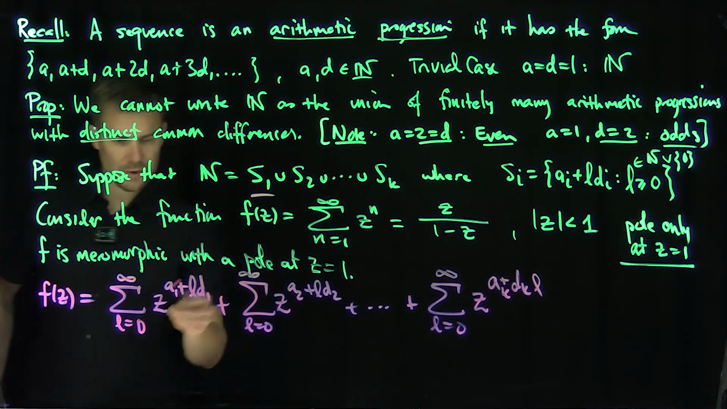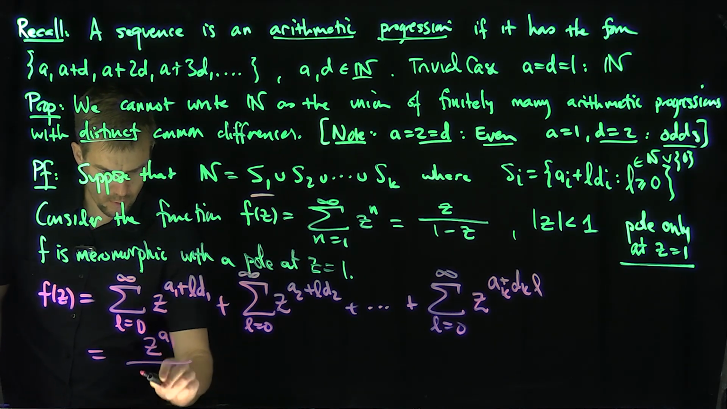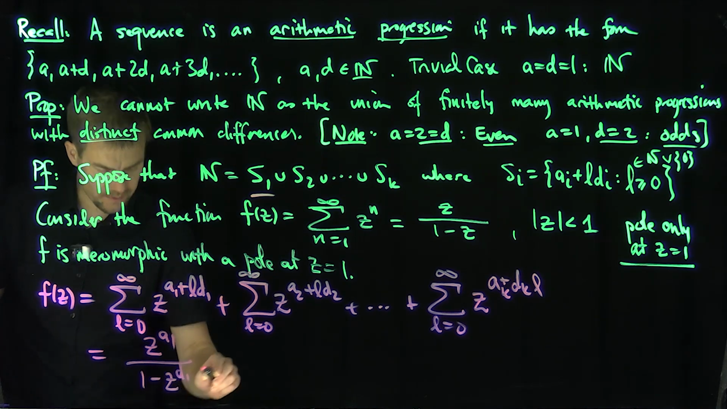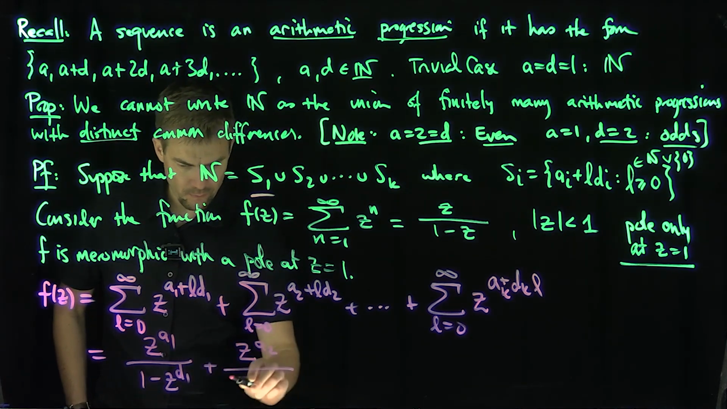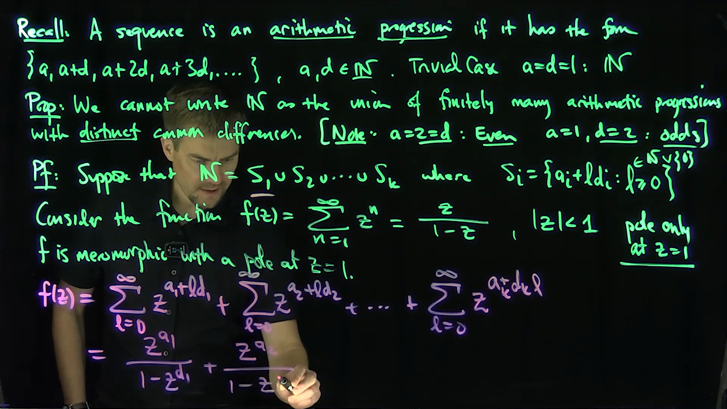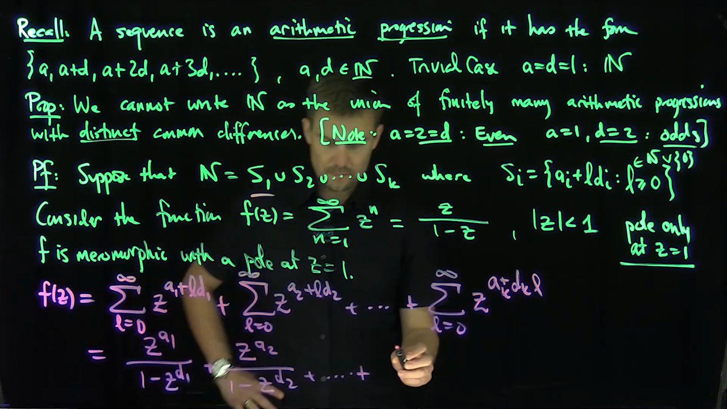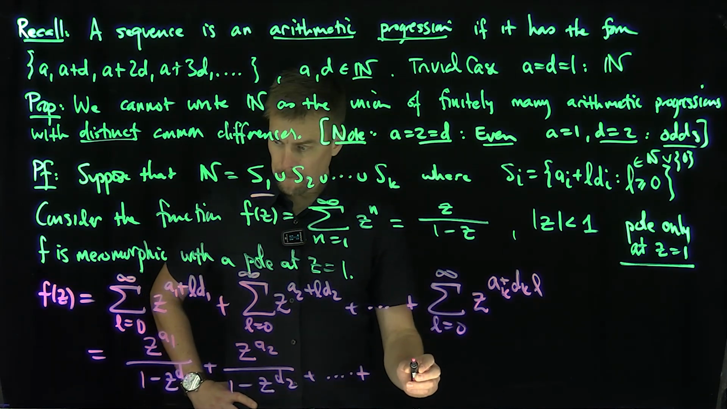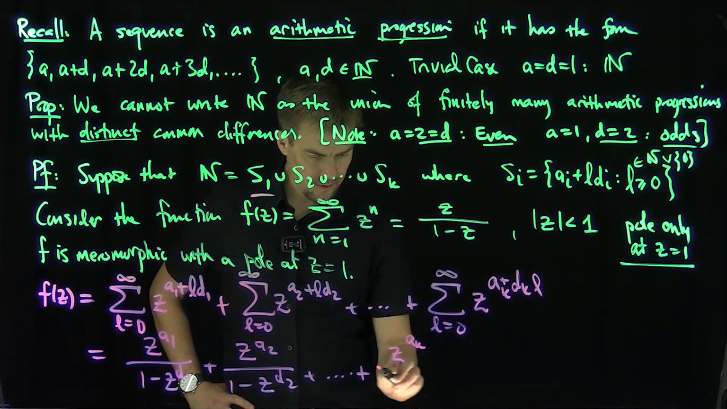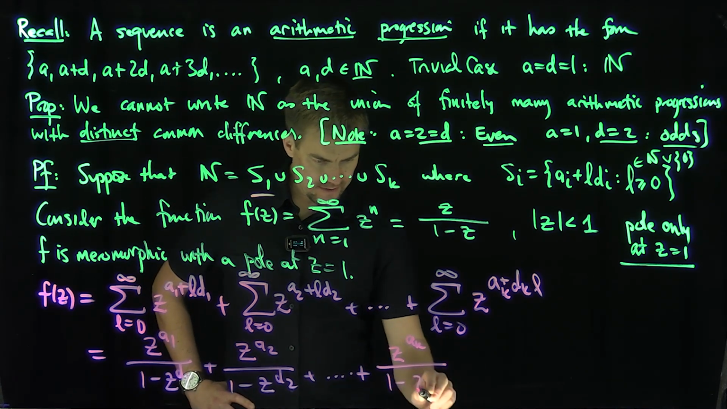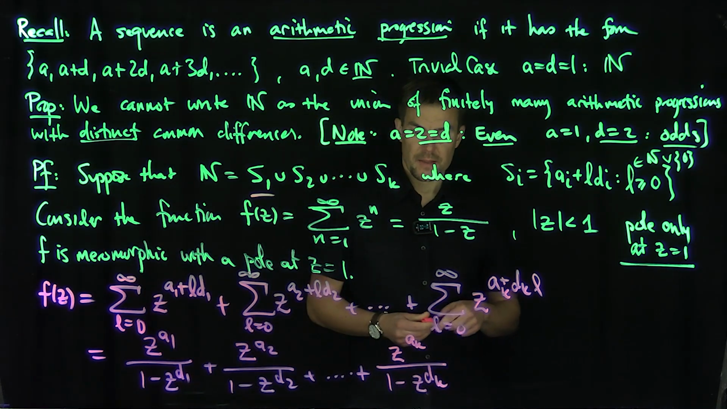I know what these things converge to. This thing over here converges to z to the a1 over 1 minus z to the d1. This thing over here converges to z to the a2 over 1 minus z to the d2. All the way down to z to the ak over 1 minus z to the dk. All right, excellent. Now what am I going to do?